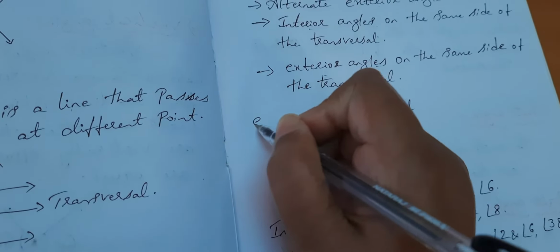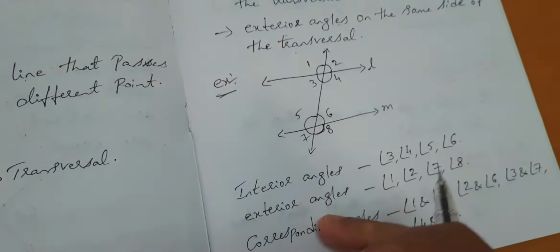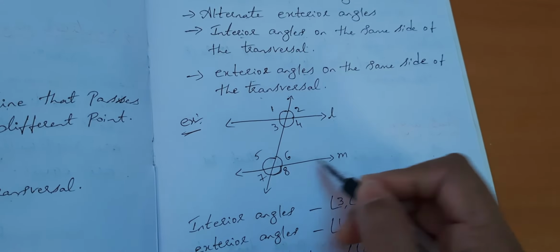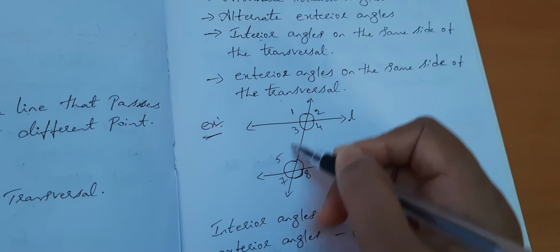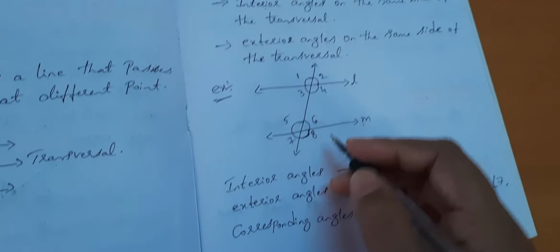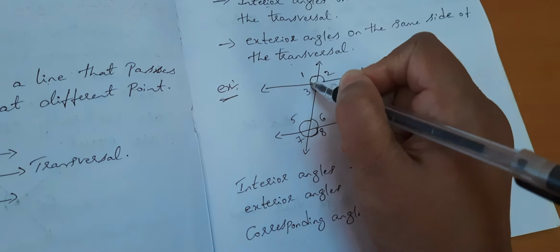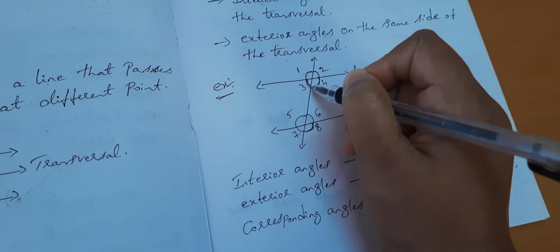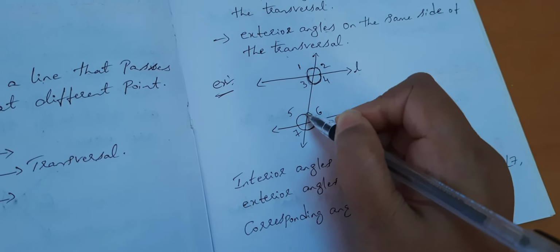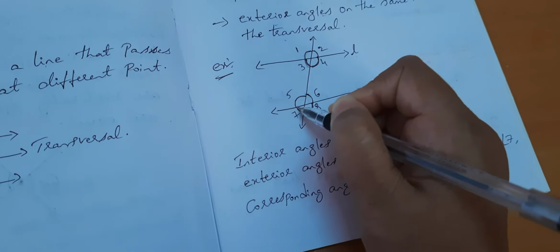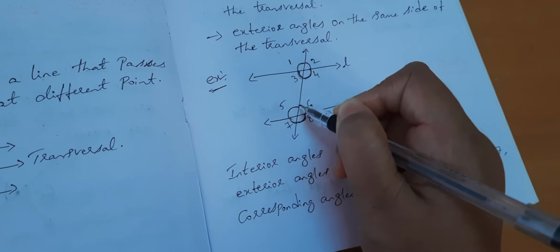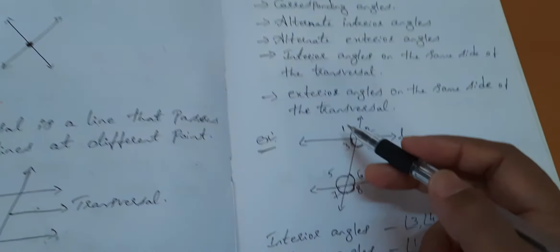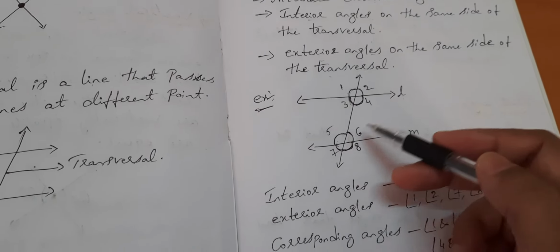Now this is the example I have given, and I will explain all the angles here. Here I have taken one line as L and one more line as M. This transversal I have given for both. See, this is one angle, this is one angle, this is one angle, this is one angle. Total how many angles are here? 4 angles. And here also 1, 2, 3, 4, so 4 angles. 4 plus 4, 8 angles. I have given names also: 1, 2, 3, 4, 5, 6, 7, 8.